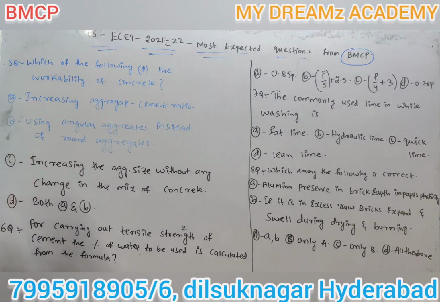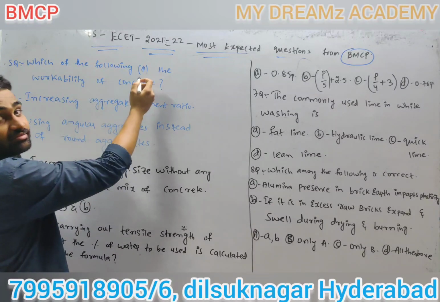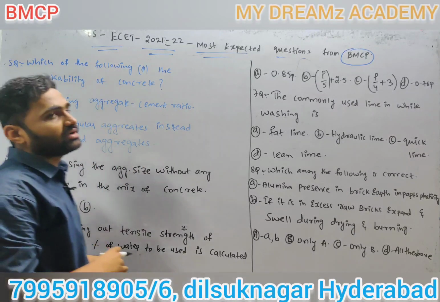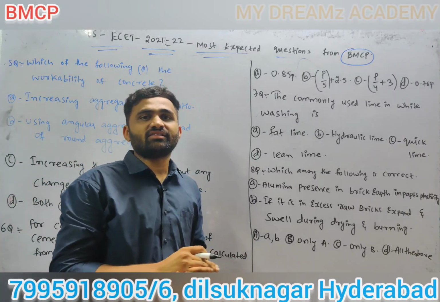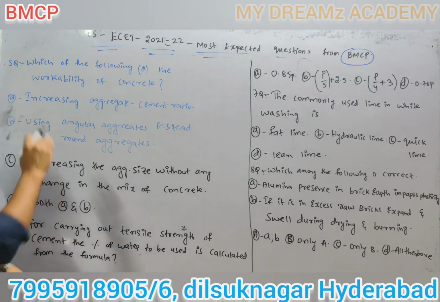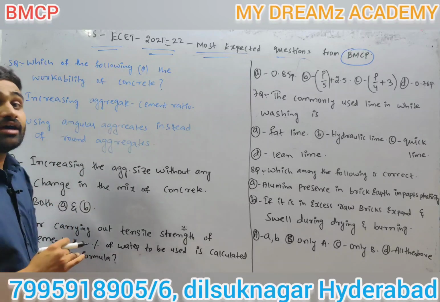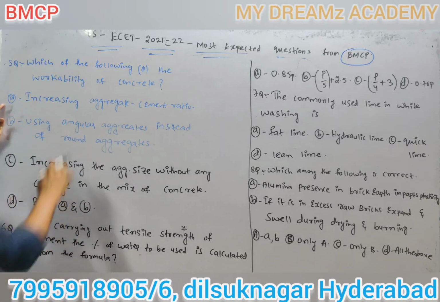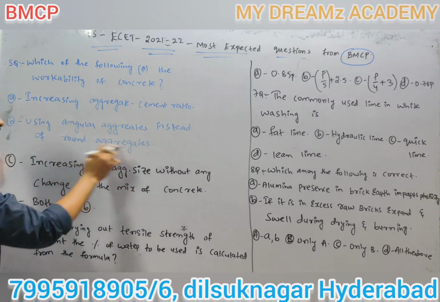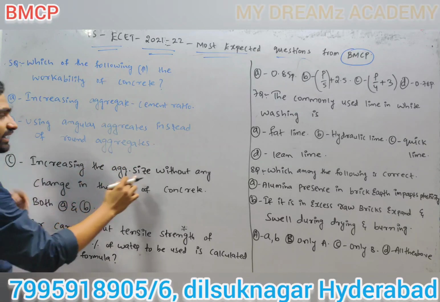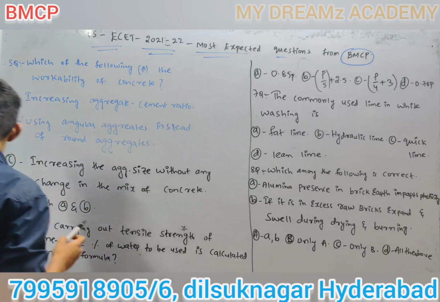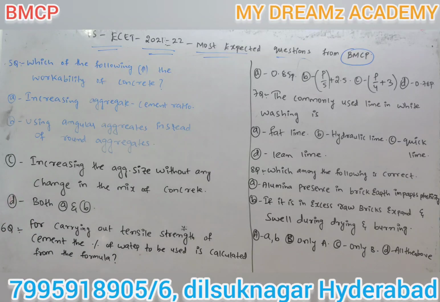Coming to the fifth question: which of the following increases the workability of concrete? Simply, workability means the ease with which concrete can be placed and compacted. Option A, increasing aggregate cement ratio. Option B, using angular aggregates instead of round aggregates. Option C, increasing the aggregate size without any change in the mix of concrete. Option D, both A and B.